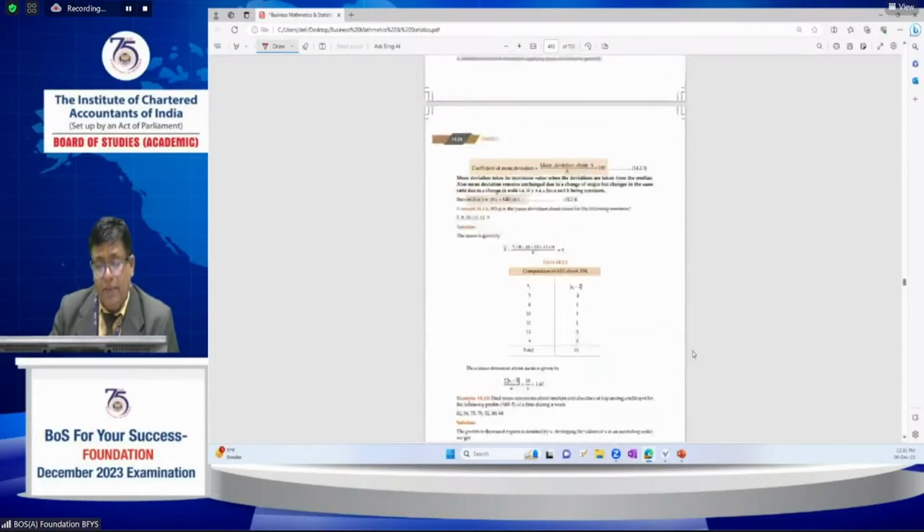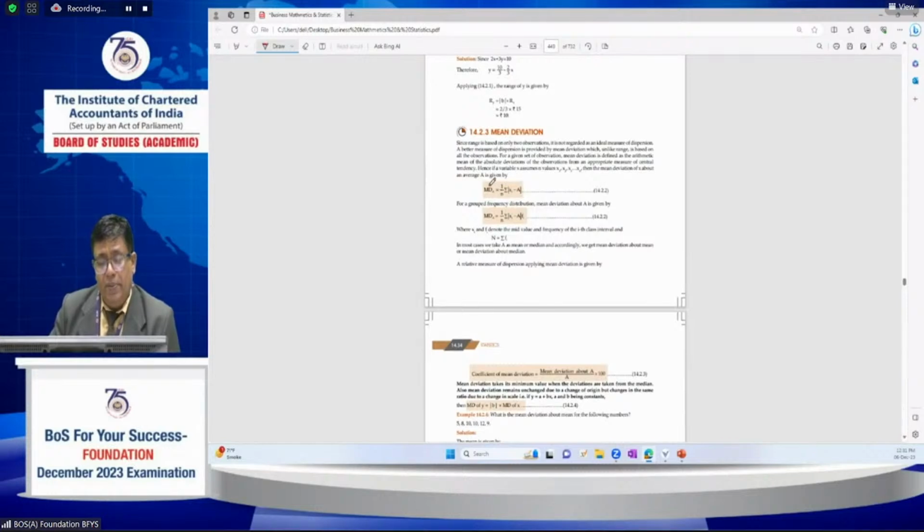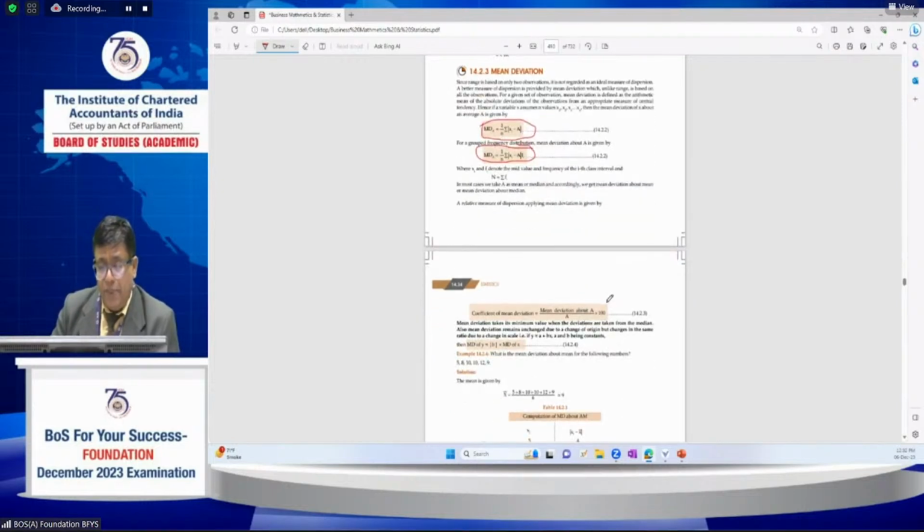Next one is mean deviation, and how it can be computed. It is taken from the mean, using absolute deviations. First we find out the mean, and these properties hold when the frequencies are given. The coefficient of mean deviation equals mean deviation by the mean, into 100.